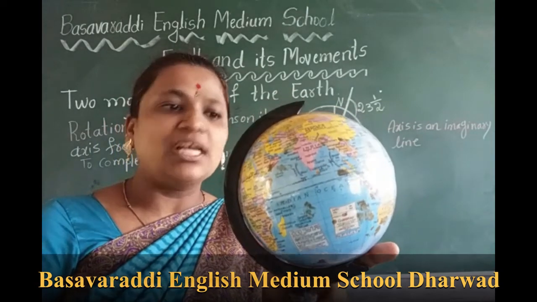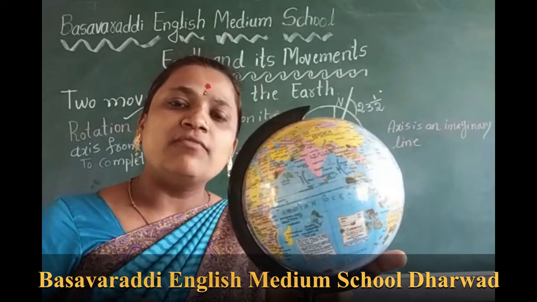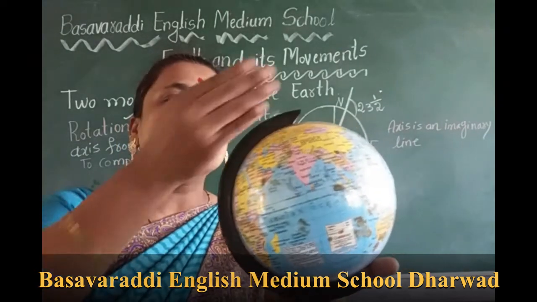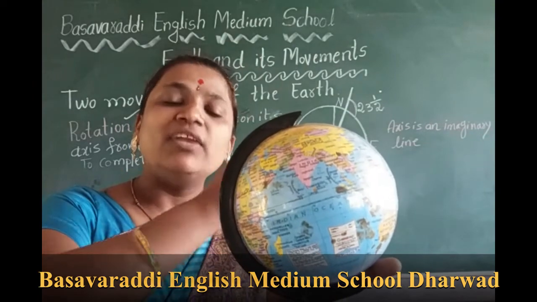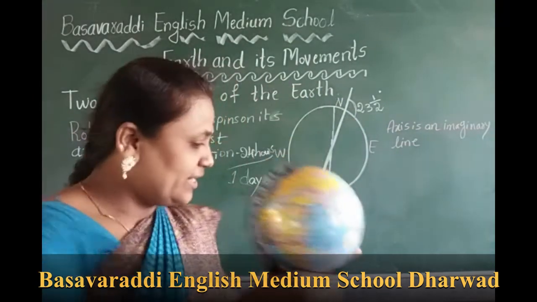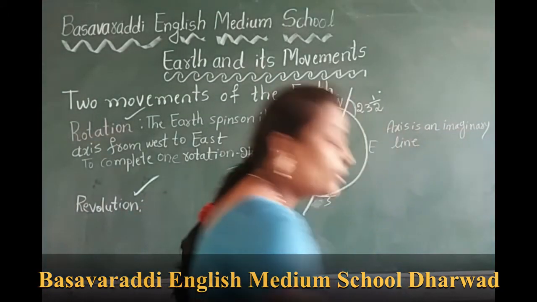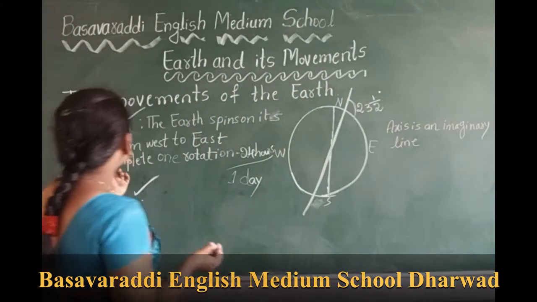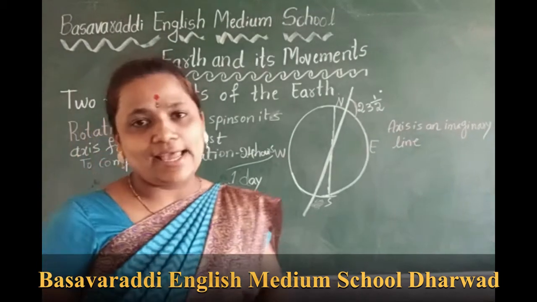Because of this reason, these areas will experience night. Okay, next, children. Rotation causes day and night.